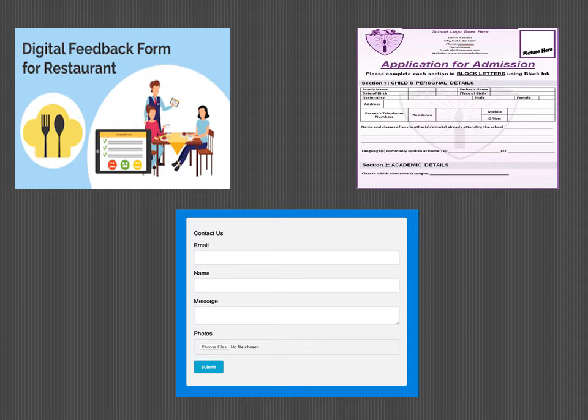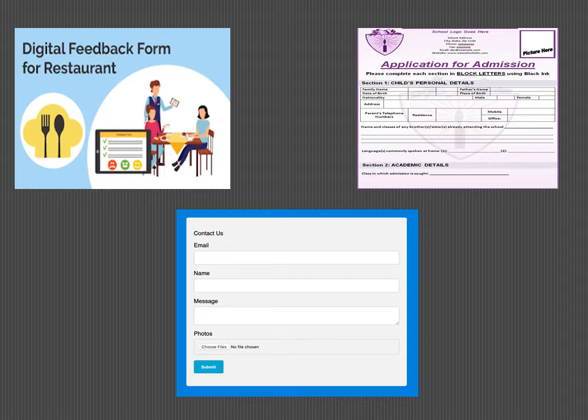Another example is the application for admission. If you want to get admission for a course, or if you want to get admission for a school, then you get a form. That admission form you can also consider an example.